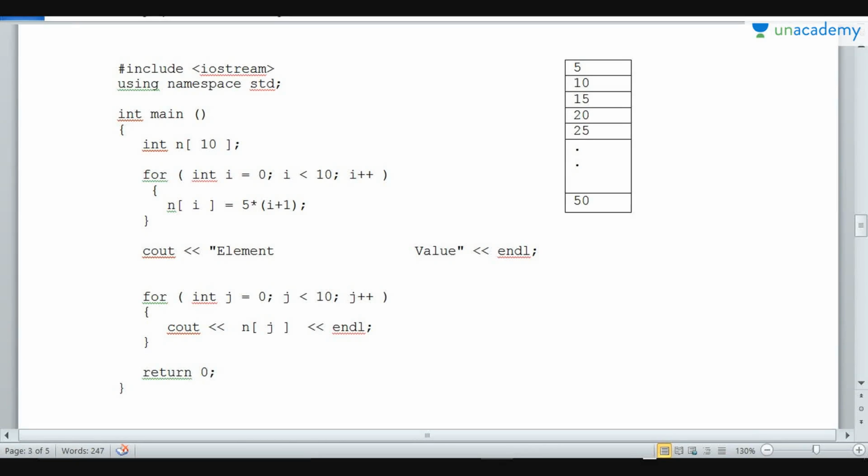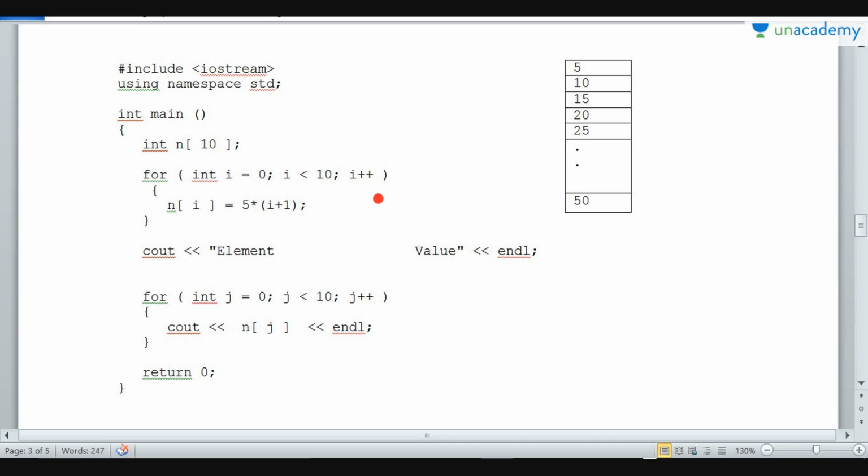To give you a clearer idea about how array elements are accessed, let us see this example of displaying the multiplication table of 5. Okay, so #include <iostream>. You are including this iostream inside this program for the input output operation, using namespace std, int main. Now we are declaring the array over here of size 10, that is it can hold only 10 values. The name of the array is n.